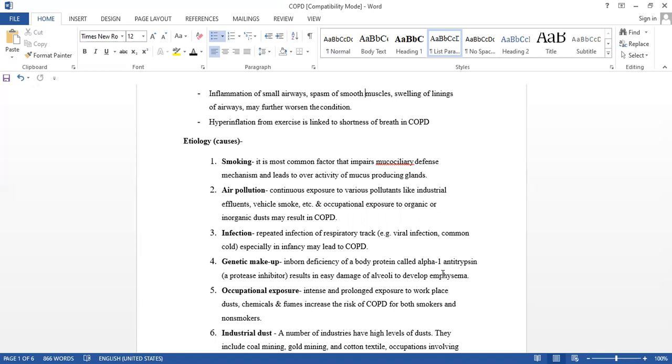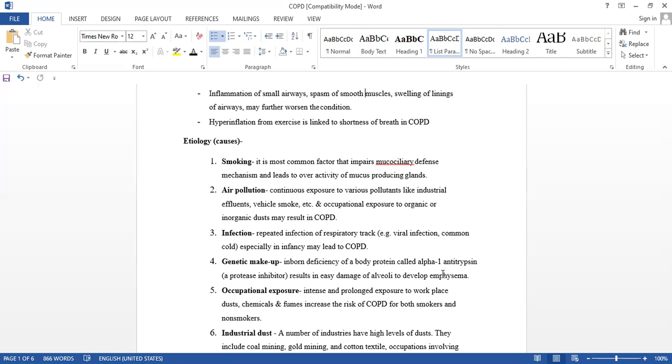Actually, here I want to tell you this: the fumes increase the risk of COPD. If we inhale the fumes, those who are smoking are enjoying it, but others who are not smokers but continuously inhale those fumes, both will be exposed to COPD.